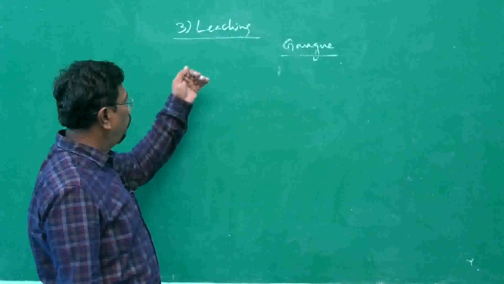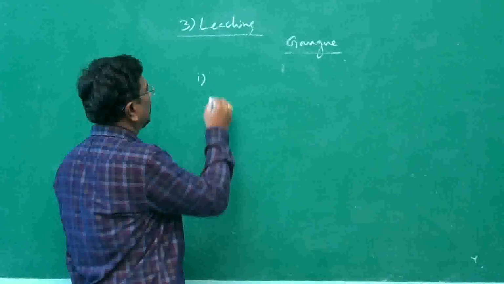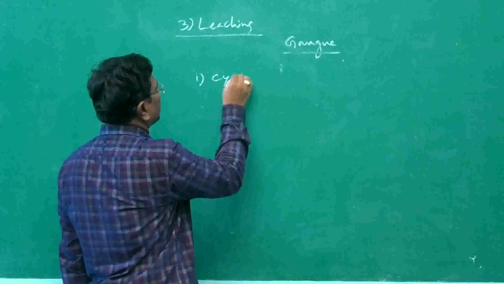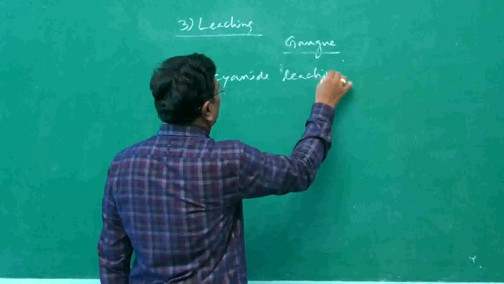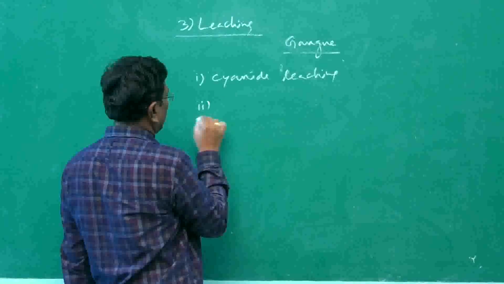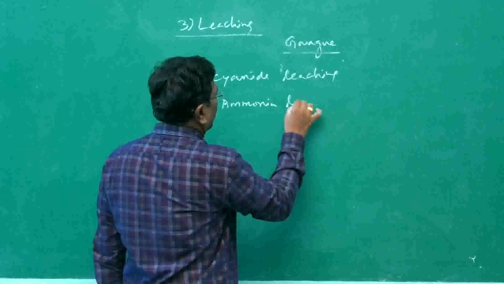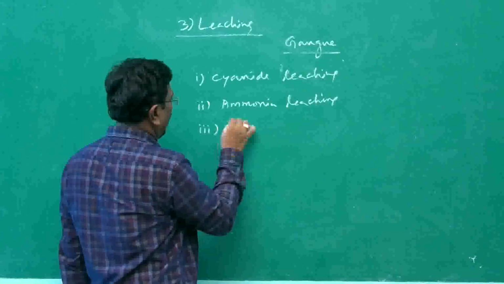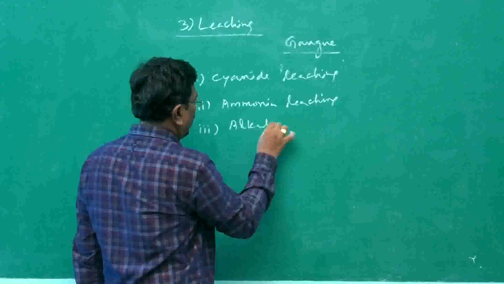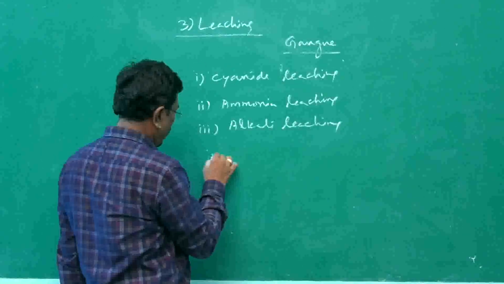There are 4 methods in leaching. First one, cyanide leaching. Second one, ammonia leaching. Third one, alkali leaching. Fourth one, acid leaching.